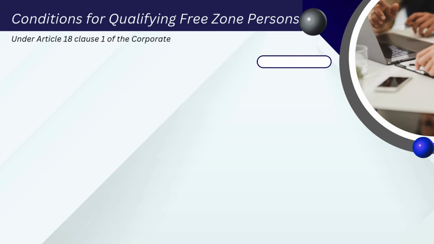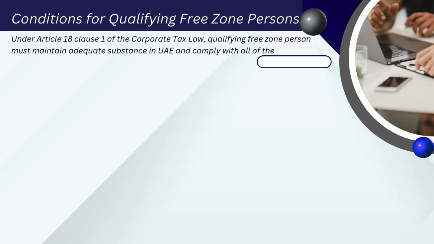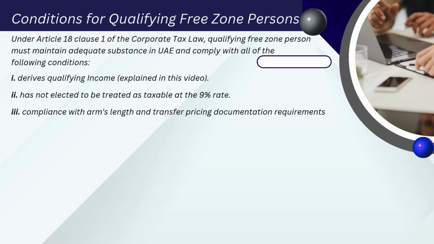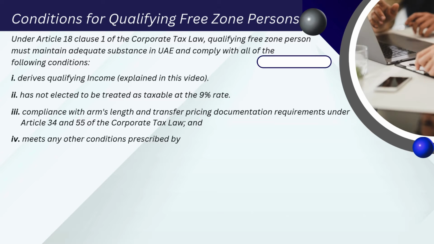Conditions for qualifying free zone persons. Under Article 18 Clause 1 of the Corporate Tax Law, qualifying free zone person must maintain adequate substance in UAE and comply with all of the following conditions. Derives qualifying income, explained in this video. Has not elected to be treated as taxable at the 9% rate. Compliance with arm's length and transfer pricing documentation requirements under Article 34 and 55 of the Corporate Tax Law, and meets any other conditions prescribed by the Minister.